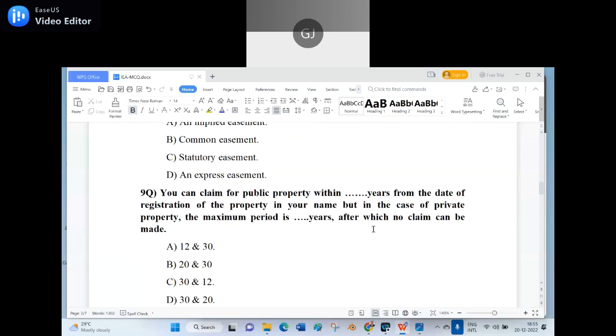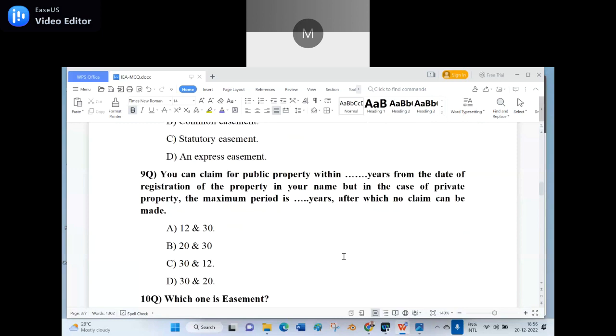Wrong. Sir, option A, 12 and 30. Wrong. Option C, 30 and 12. Option C is the right answer. For public, it is 30, and the maximum period for private is 12. I did not ask about the law of prescription here. If you say the law of prescription, that is a different matter again.